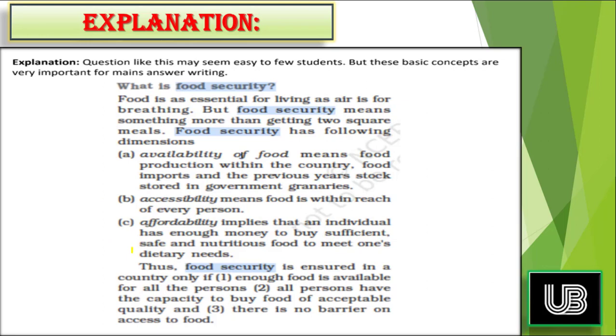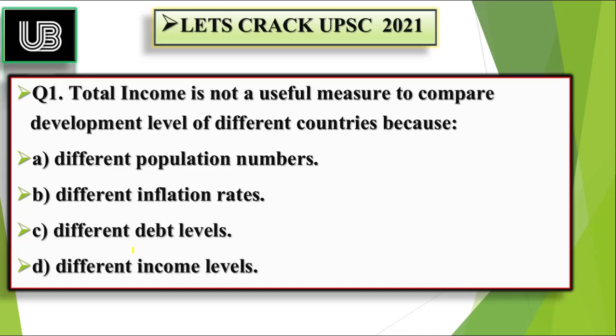So let's move forward toward the first question of today's set. The first question is associated with national income, or you can say the total income. You have to tell why it's not a good tool to compare the development level of different countries using total income. The options available are A, different population number. B, different inflation rate. C, different debt level. D, different income level. I will suggest you to pause the video and try to answer the question. Let's move forward to the right answer. And the right answer is different population number.